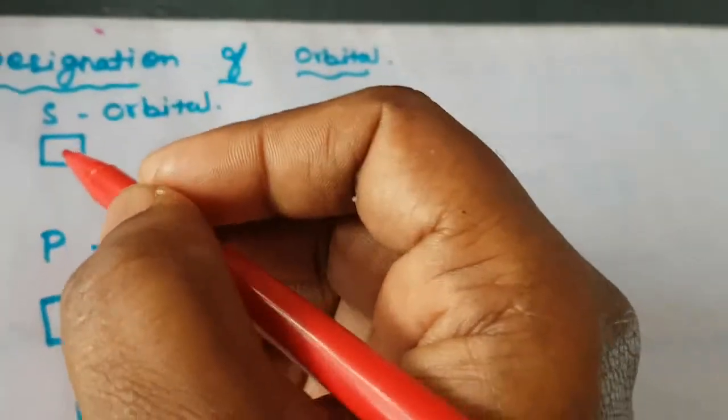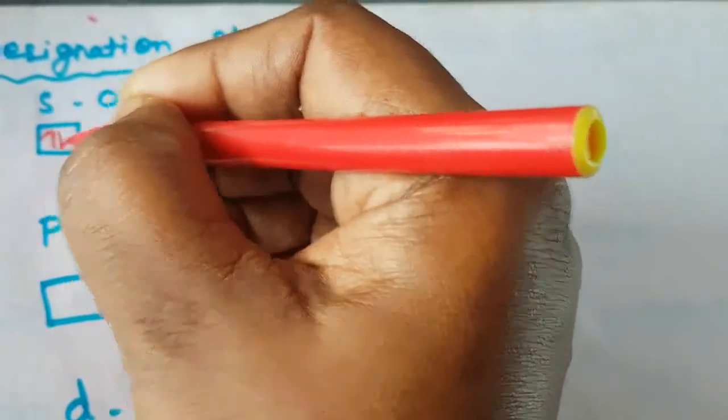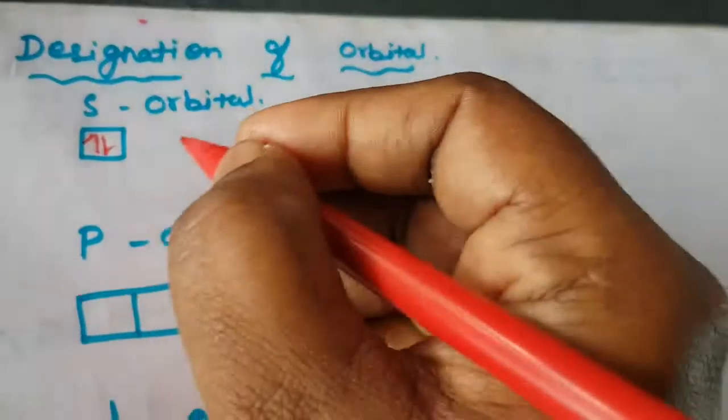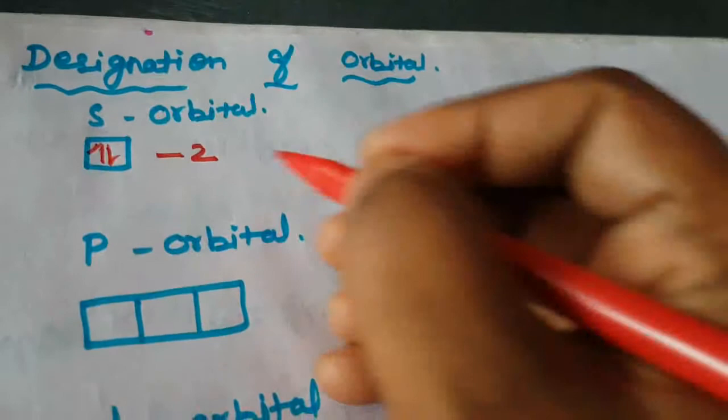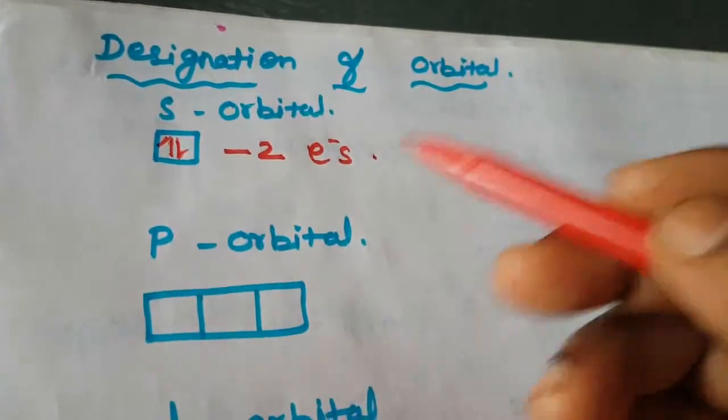So what is s orbital? S orbital contains only one orientation, as I already told. With one orientation, the maximum number of electrons accommodated is only 2. Just keep in mind that it is 2 electrons: one is plus spin and the other is minus spin.